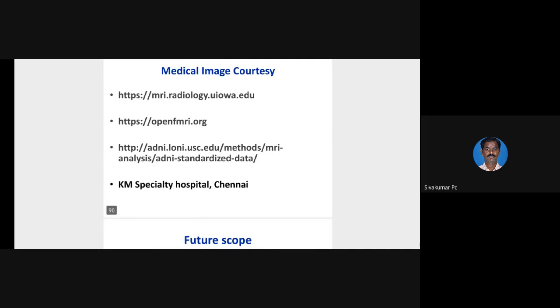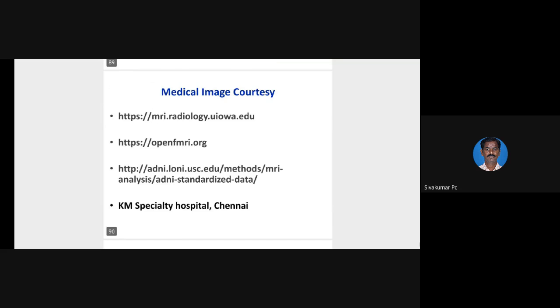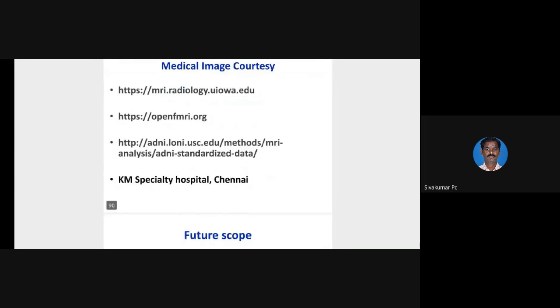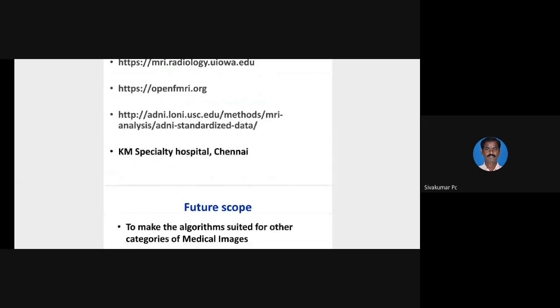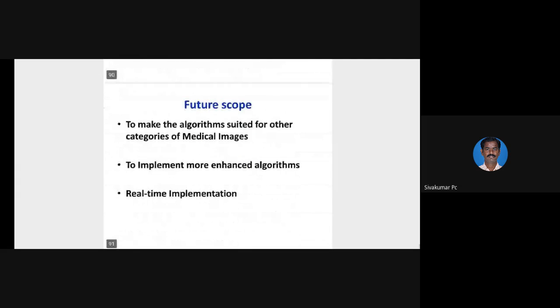They give free images for research. I also got my ultrasound images from KM Specialty Hospital, Chennai, who readily accepted my request and gave the images only for research purposes, and not for any commercial aspects.